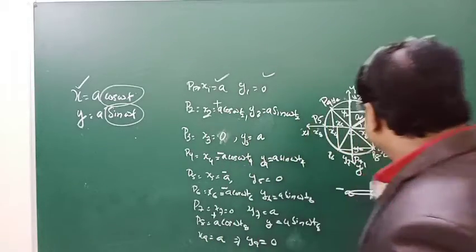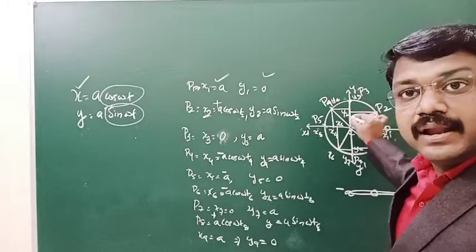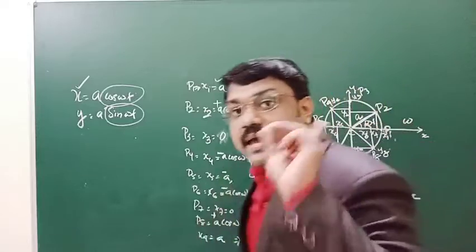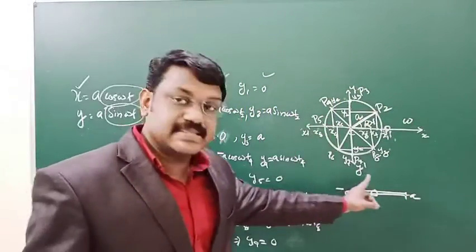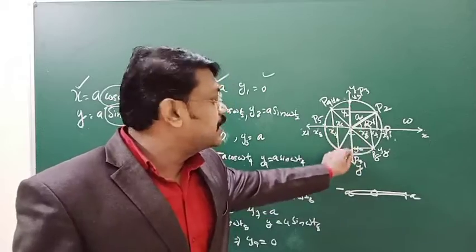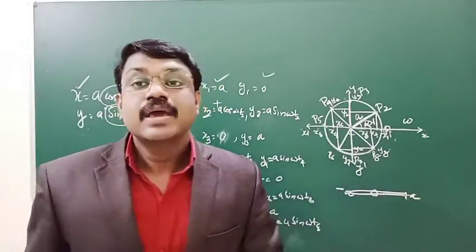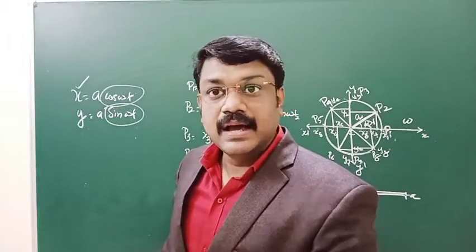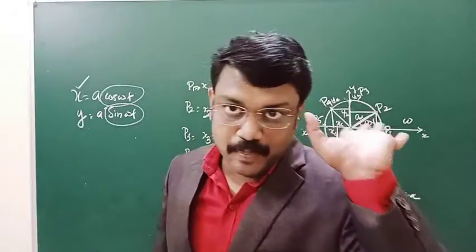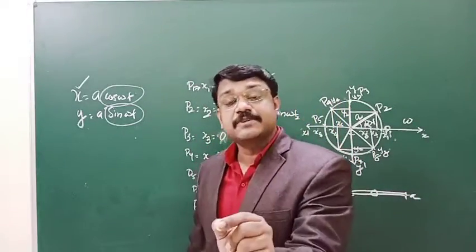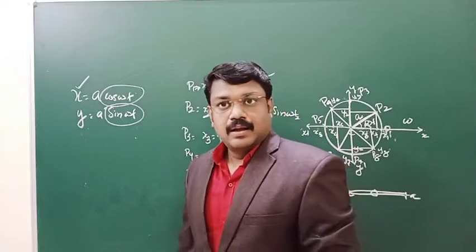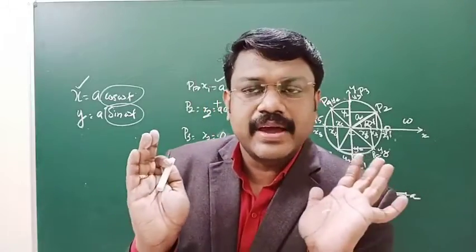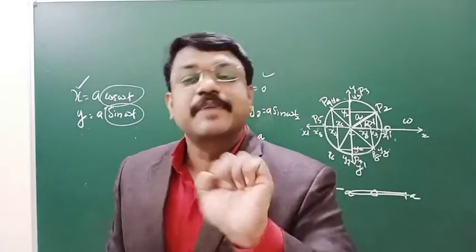So we can say that circular motion is an example of simple harmonic motion. Why? Because for the movement of a particle along the circumference, the displacement along the x direction and y direction can be expressed in terms of simple harmonic functions. That is the definition of simple harmonic motion. Any movement can be expressed through its displacement expression. How can you define that movement? The way you define the displacement.